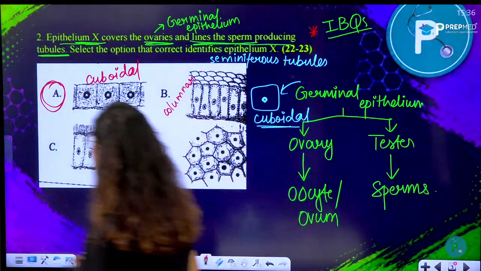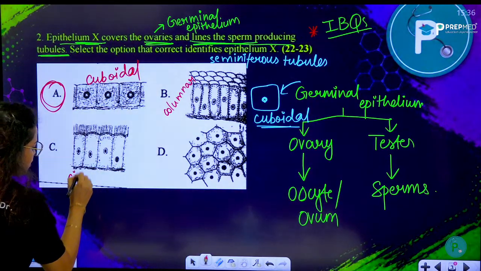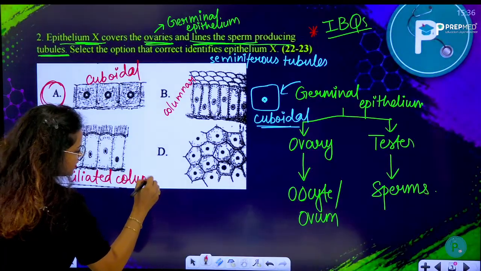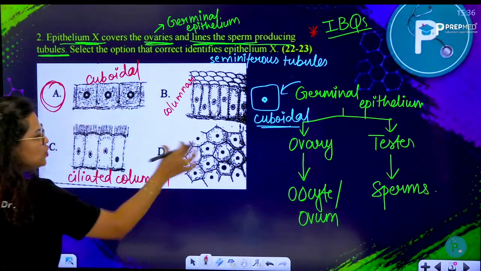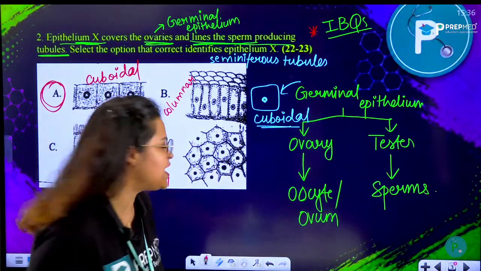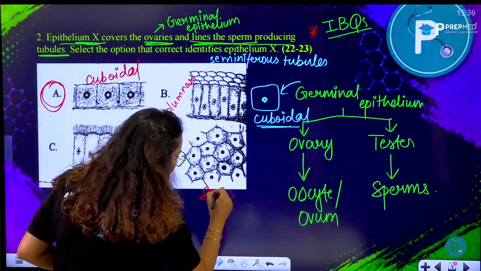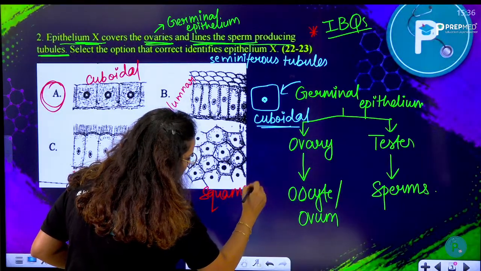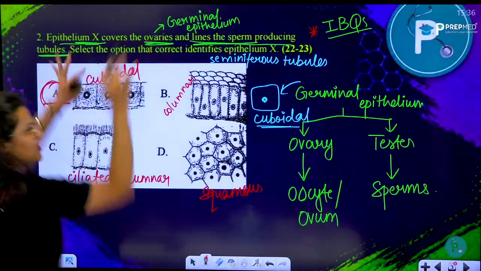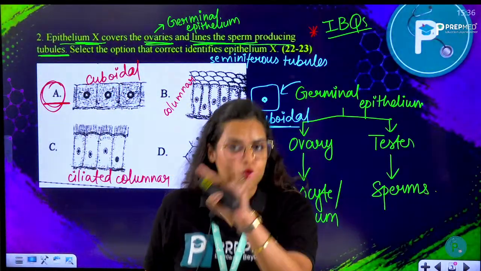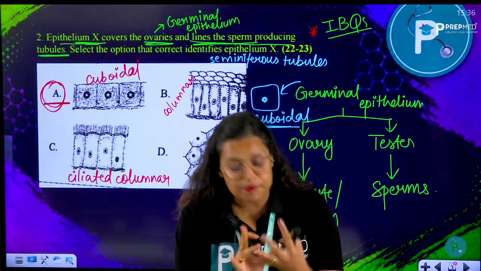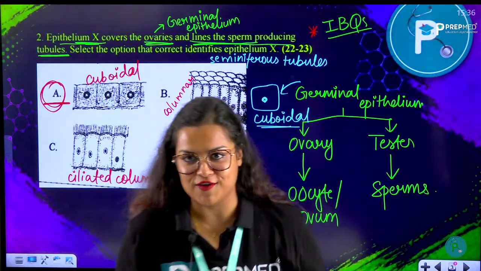If you look at C, they are also columnar, but they have cilia. So they are ciliated columnar. And if you look at D, they are quite tightly packed, very thin cells, and they are called squamous cells. So we have seen all of them, but A is going to be the right answer because they are found in the ovaries and also line the sperm producing tubules, called seminiferous tubules.